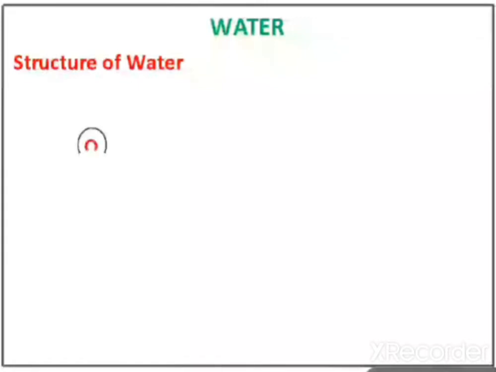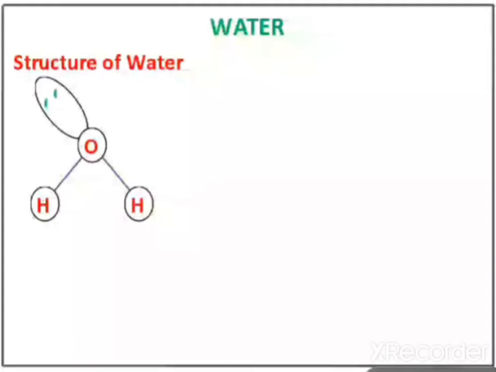Now we will see the next one, water. You know the formula of water, H2O. Here we will see the structure of water. In chapter number 4, molecular bonding and chemical structure, we discussed the structure of water. It's a bent structure: one oxygen, two atoms of hydrogen, and two lone pairs of electrons.